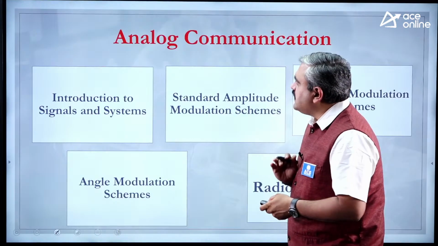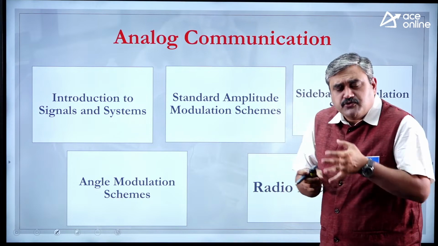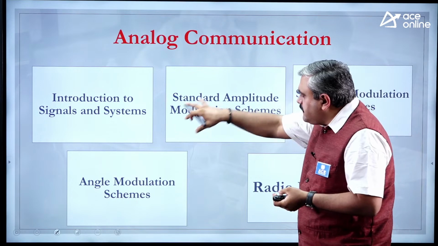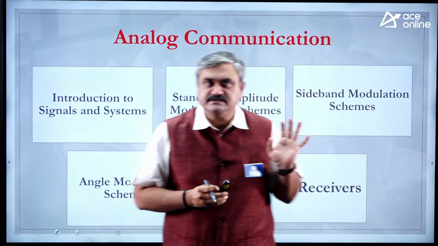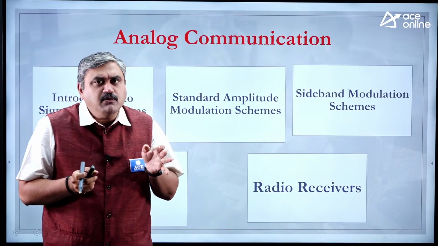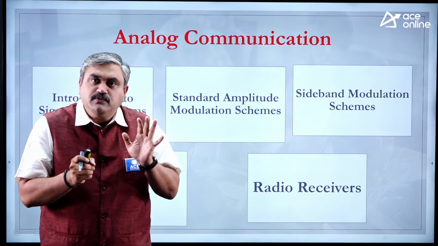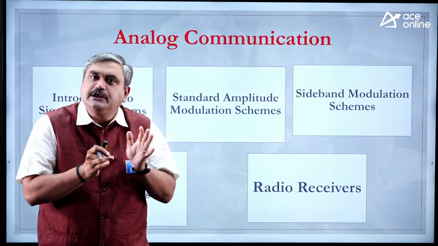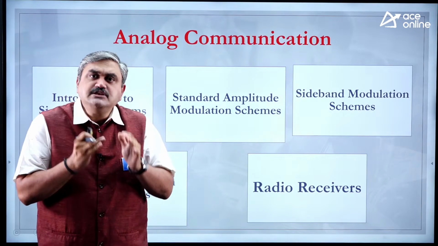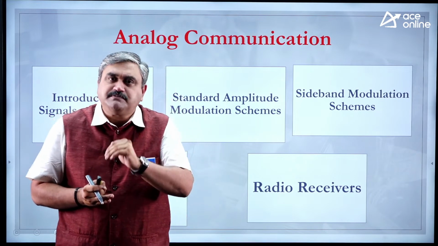Now, let us see one by one. The total analog communication, the first part of our syllabus, you can subdivide into chapters. This is the best way of preparation. Never look at the total syllabus, it becomes very, very difficult. First divide the total syllabus into modules, like we have divided into 4 modules, and then try to divide each module into smaller subtopics or subchapters.